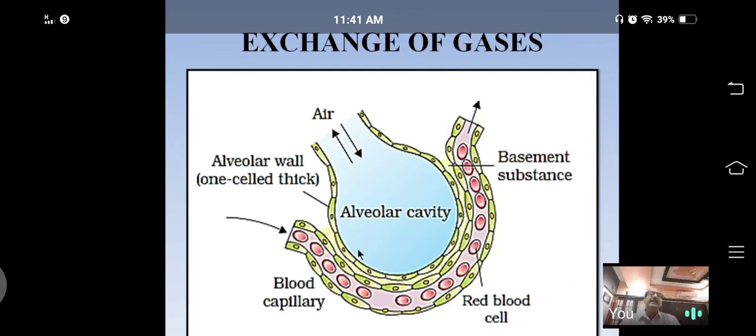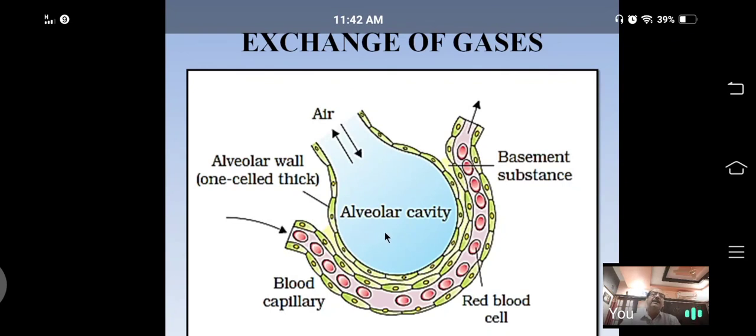Which gas? Carbon dioxide. Because carbon dioxide concentration is more here, and that is less in the air. That's why carbon dioxide molecules start to diffuse from the region of higher concentration, the blood, to the region of lower concentration, the air.